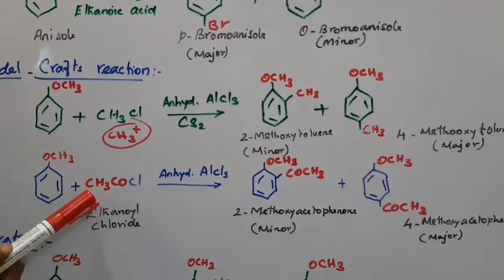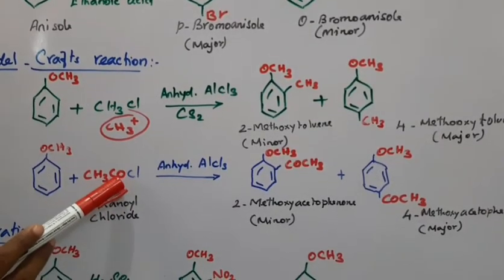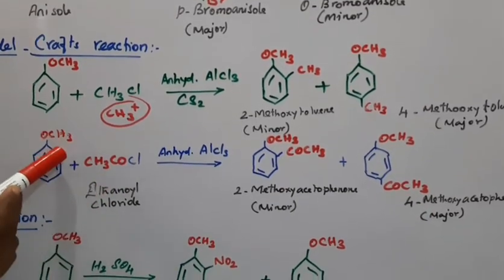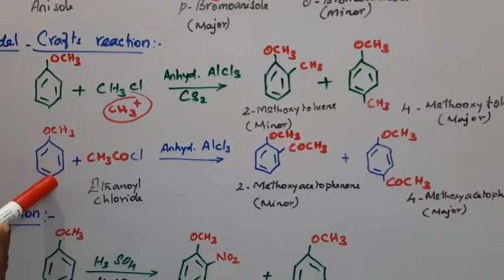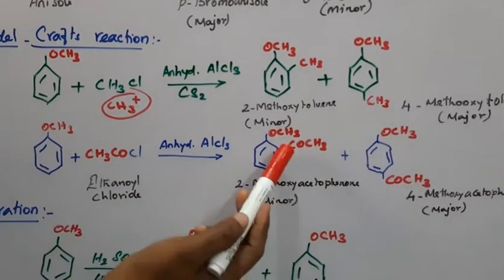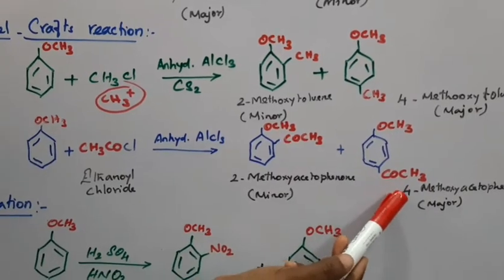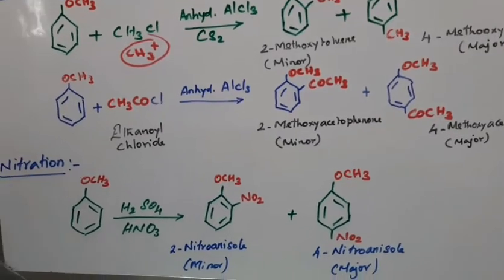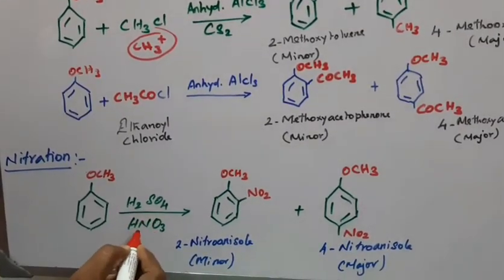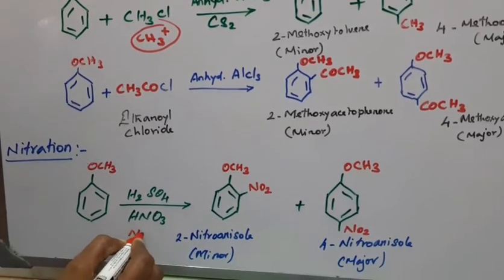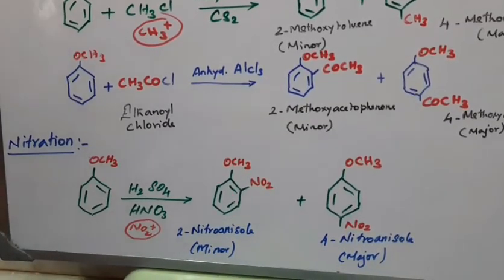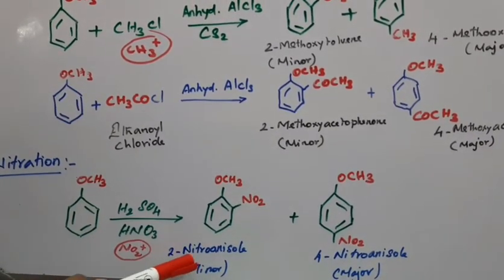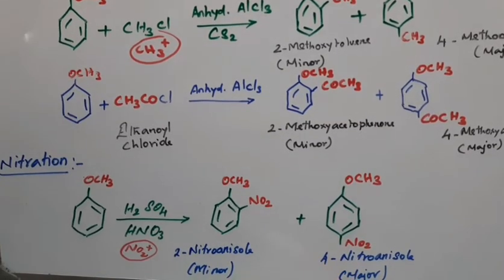The same thing happens with acylation using acyl chloride. CH3CO plus is the electrophile, which attacks the ortho position as well as the para position. 2-methoxyacetophenone is the minor product and 4-methoxyacetophenone is the major product. After that, nitration: in the presence of sulfuric acid and HNO3, it produces the electrophile NO2 plus, which attacks the ortho as well as the para positions. We get 2-nitroanisole and 4-nitroanisole as the major product.